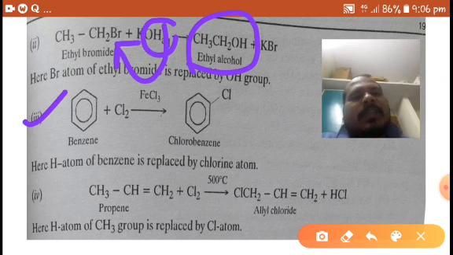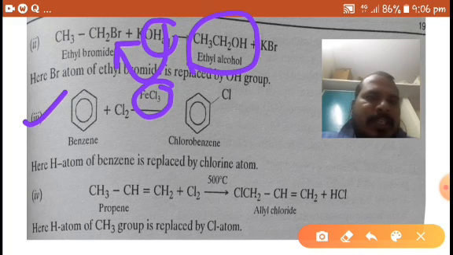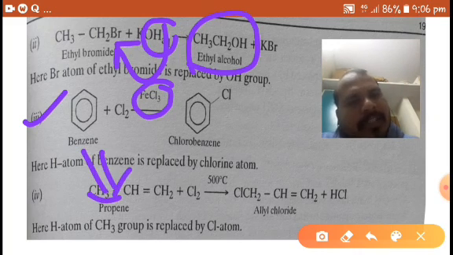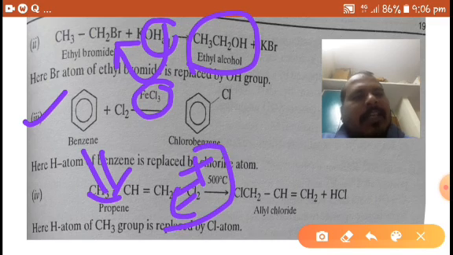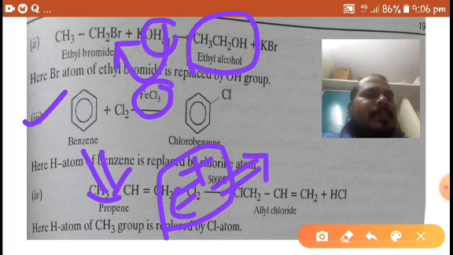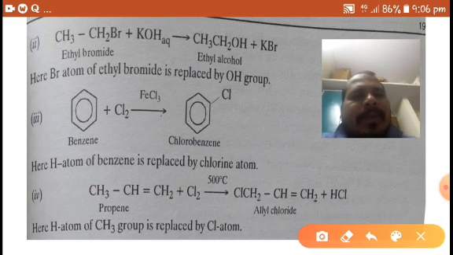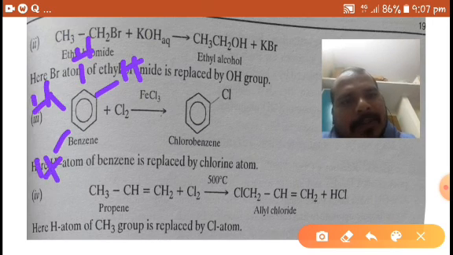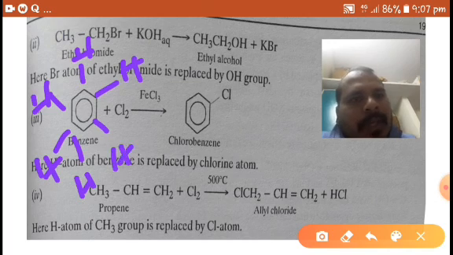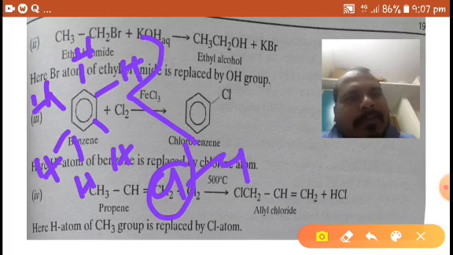chlorination of benzene. It is also a substitution reaction, an electrophilic substitution reaction. Benzene undergoes electrophilic substitution reactions. What are electrophilic substitution reactions? We will discuss it, in which an electrophile replaces another atom, or the electrophile starts the reaction. Here, what happened? Every carbon atom of benzene has one hydrogen. So one chlorine atom replaces this hydrogen.